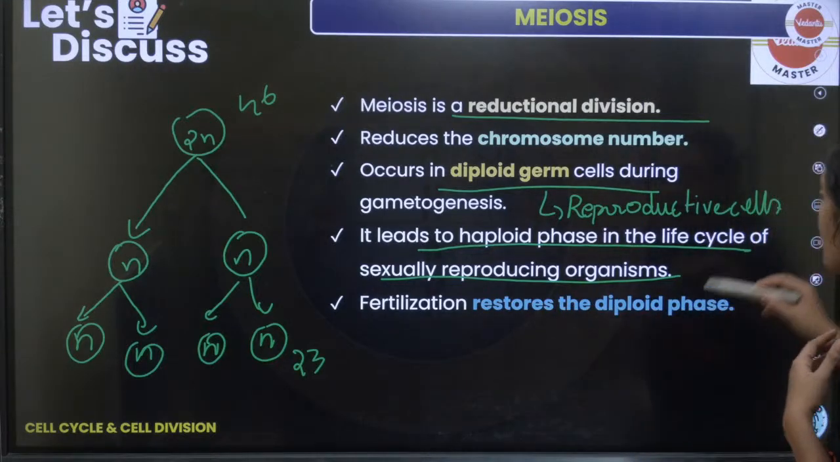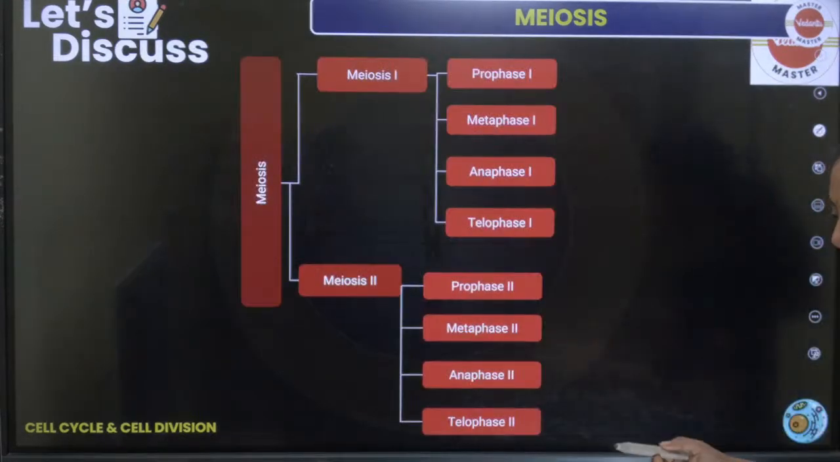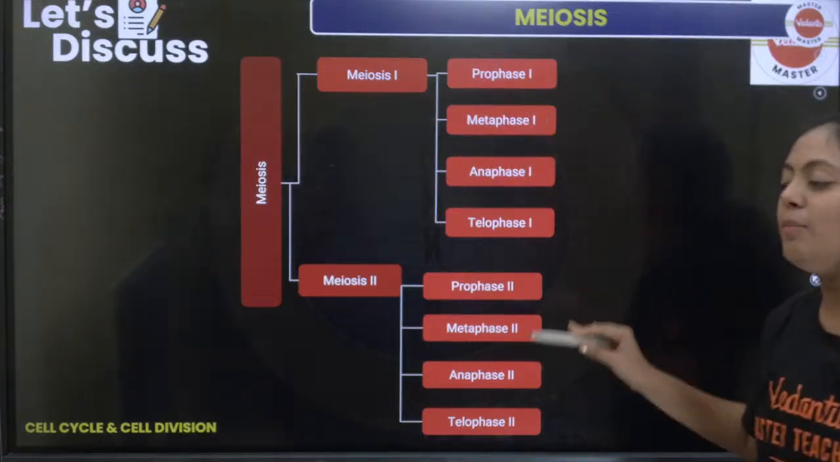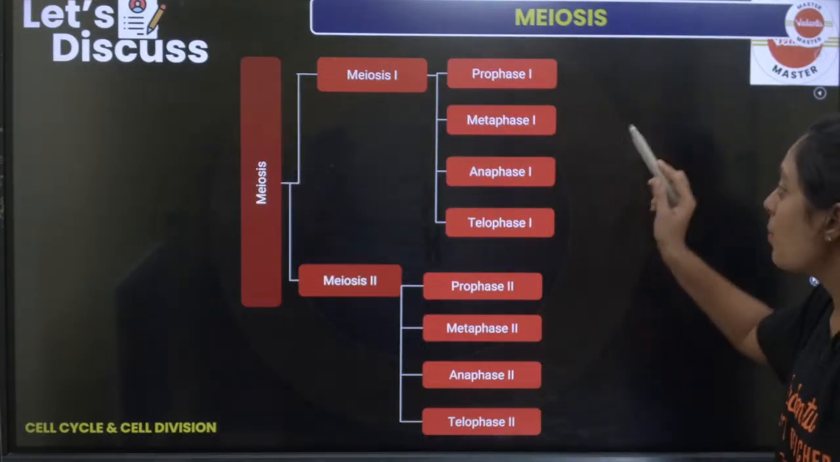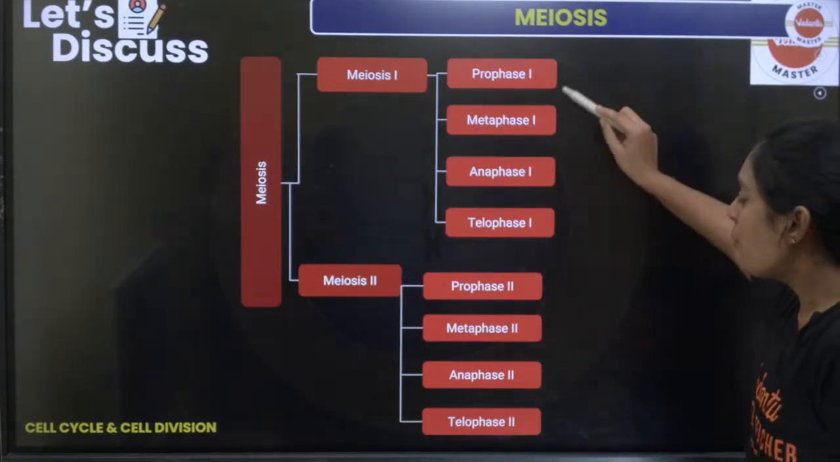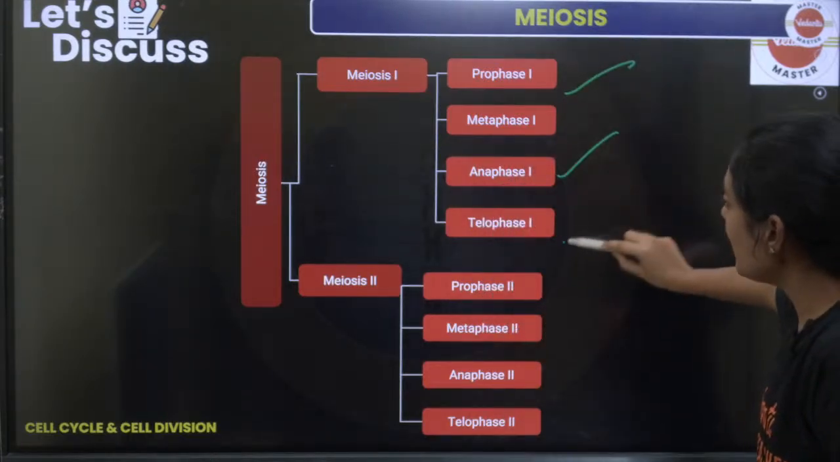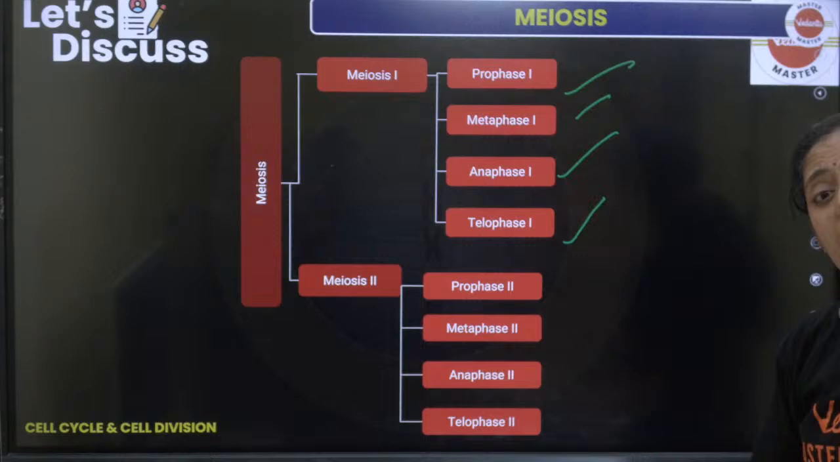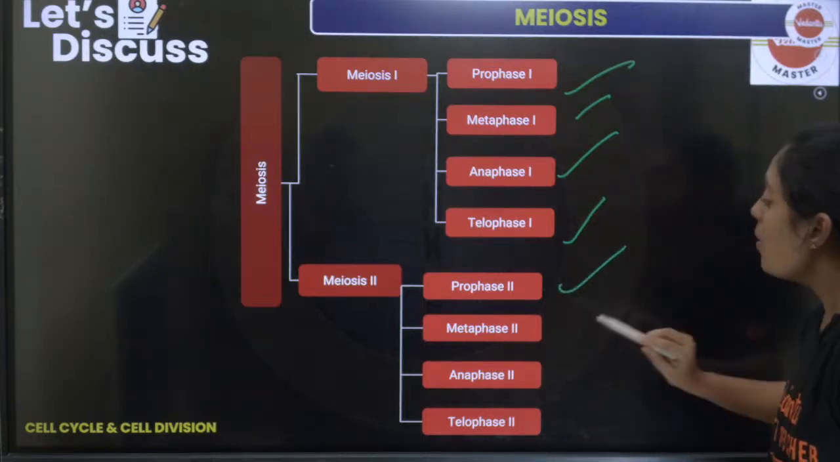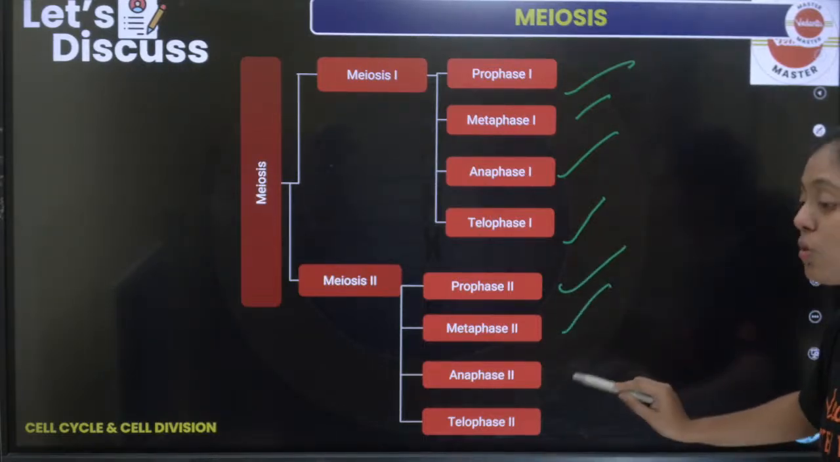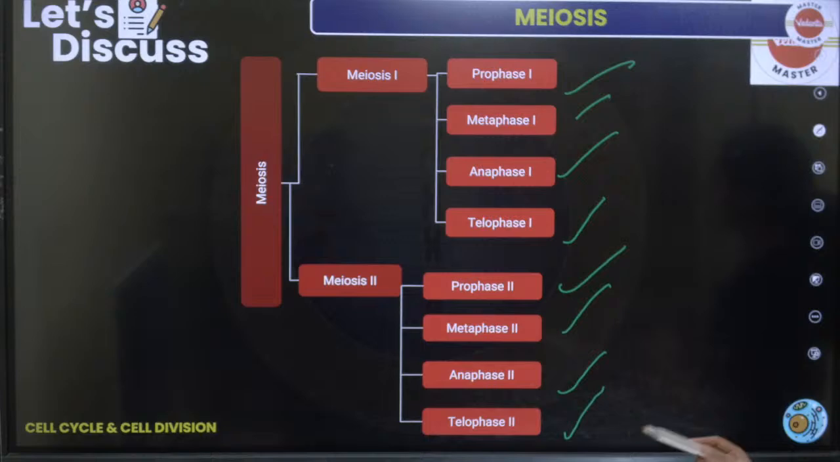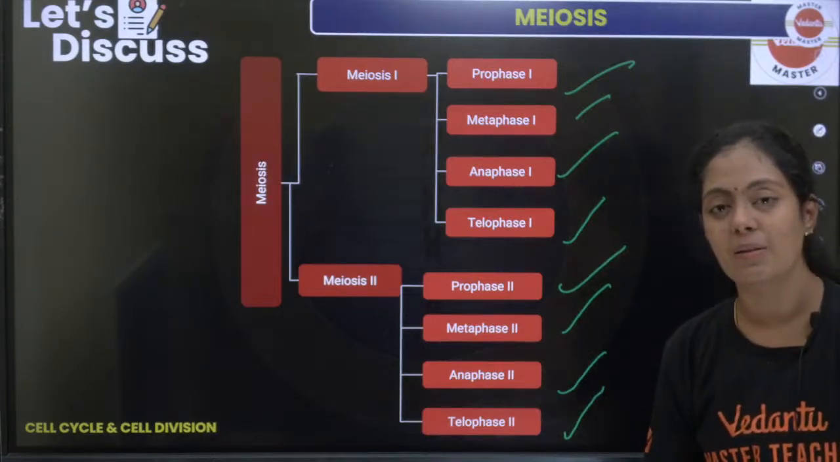Okay, so இந்த meiosis வந்து ரெண்டு ஸ்டேஜா டிவைட் பண்ணப்பட்டிருக்கு: meiosis 1 and meiosis 2. Okay, so meiosis 1 la the same stages: prophase 1, metaphase 1, anaphase 1 and telophase 1. Same way meiosis 2 lium the same stages: prophase 2, metaphase 2, anaphase 2 and telophase 2. Okay, that is very important.